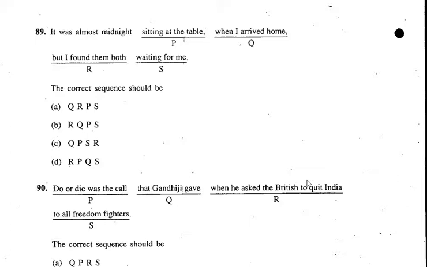It was almost midnight when I arrived home. Found them both sitting at the table waiting for me. RP. Yes, RP will come. But I found them both sitting at the table waiting for me. So RP. Yes. A is the right sequence. It was almost midnight when I arrived home. But I found them both sitting at the table waiting for me. QRPS. A is the right answer. Let's go to 90th one.